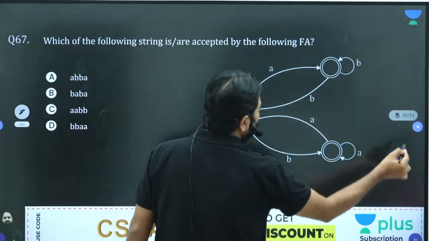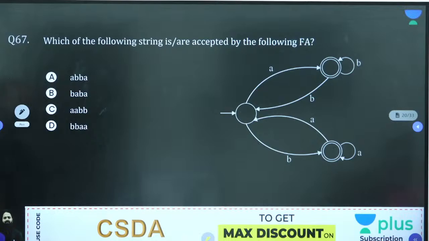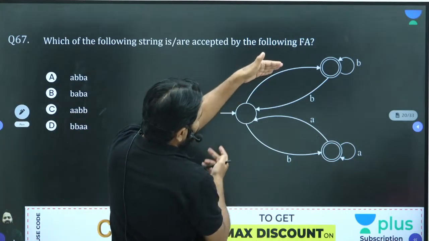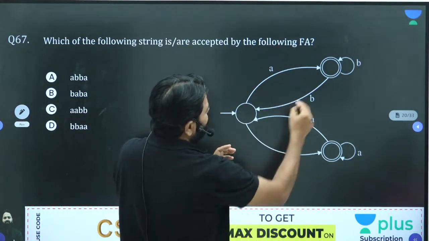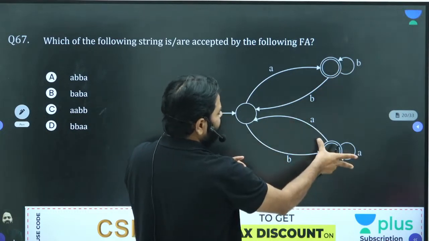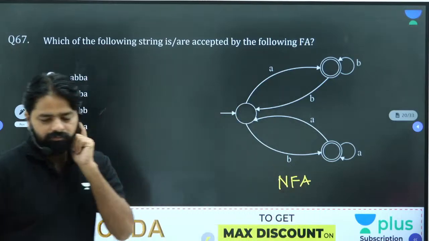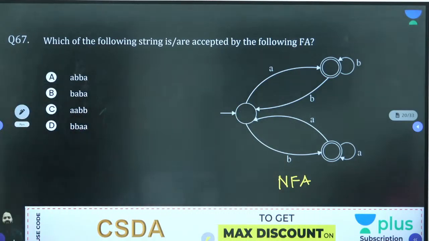Timer is not required. I am deleting it now. Can you identify which of the following strings is accepted by the following finite automaton? But this is an NFA. Remember that? Oh, it's NFA only, not DFA. DFA is easy, but NFA may take time. Go ahead.